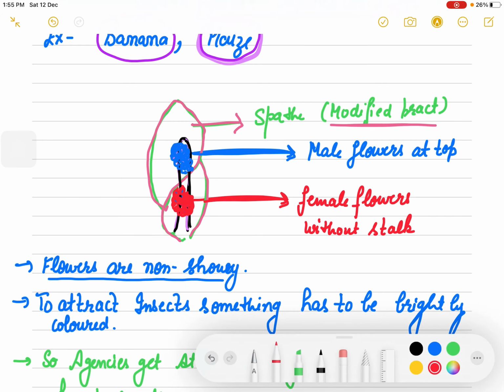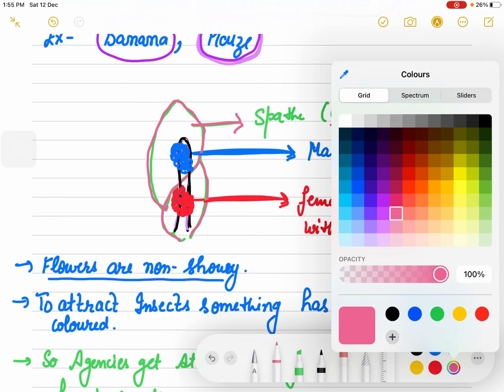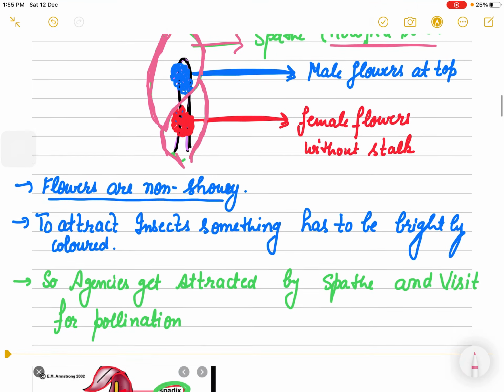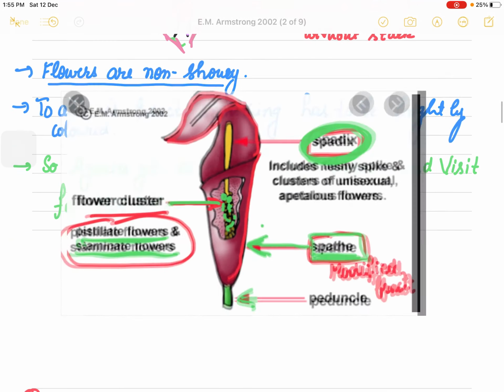Now if these are not showy, then you need some structure which should be showy. So for that purpose there is this modified bract, and this structure is called the spathe. It is present to attract insects, and it is brightly colored.